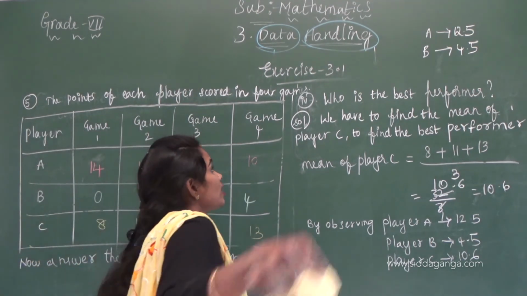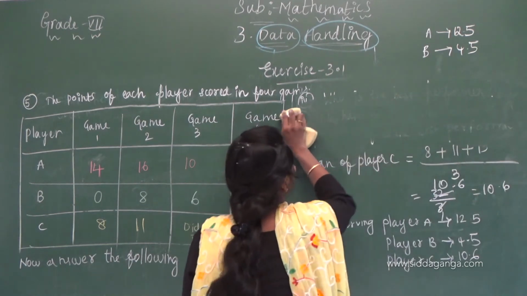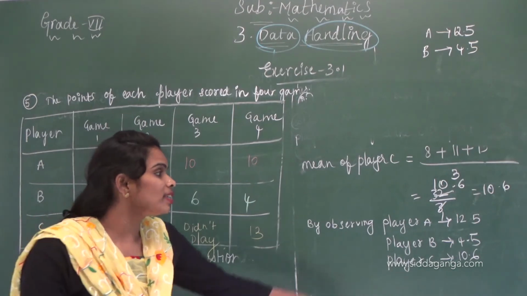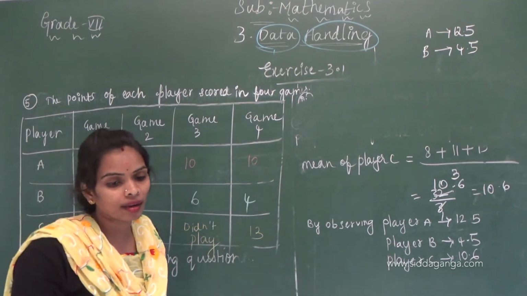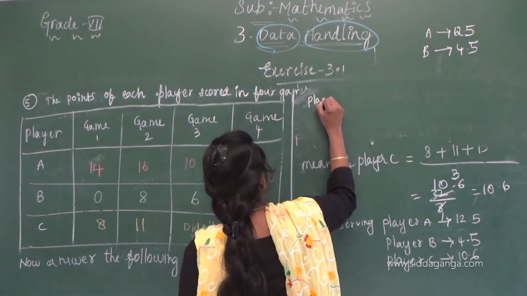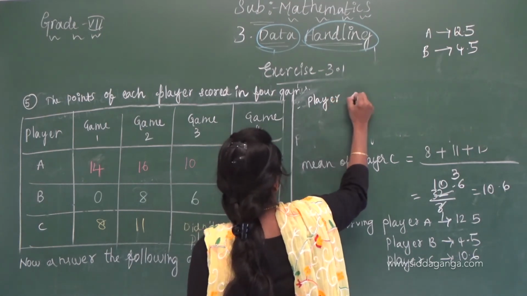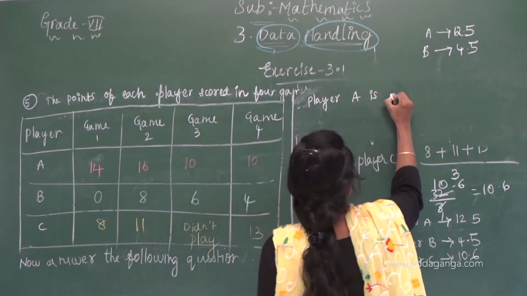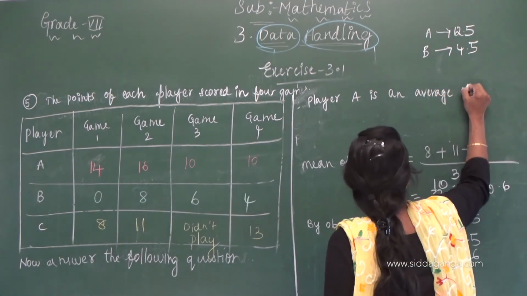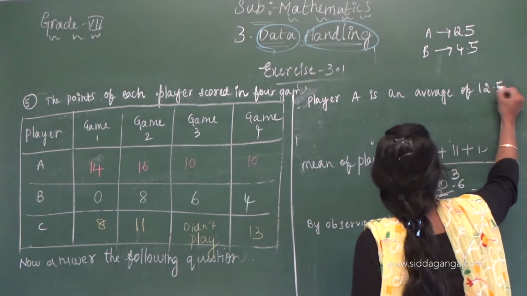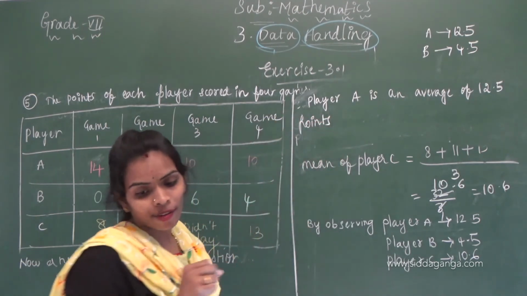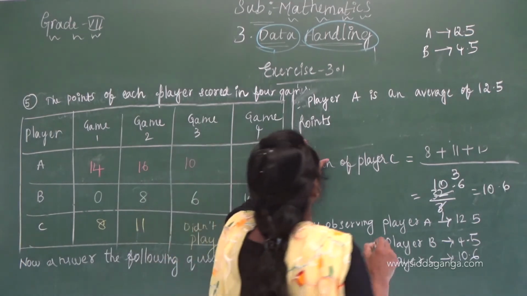By observing these three, we can tell that player A has the highest mean. The average of player A is 12.5 points, which is more than